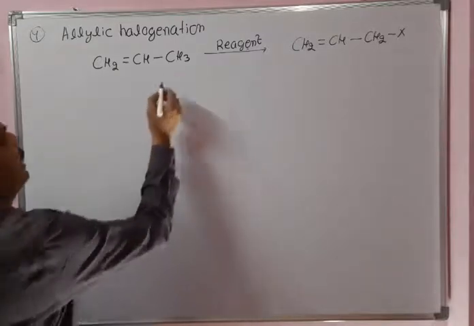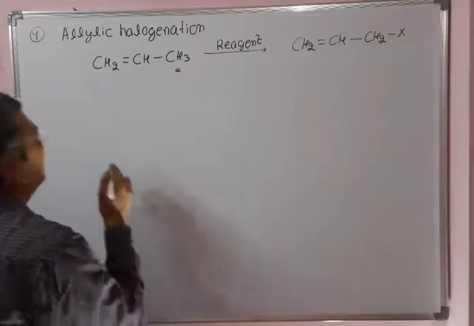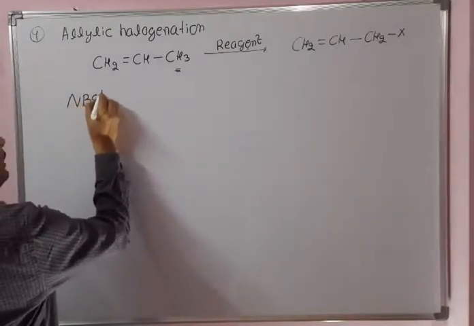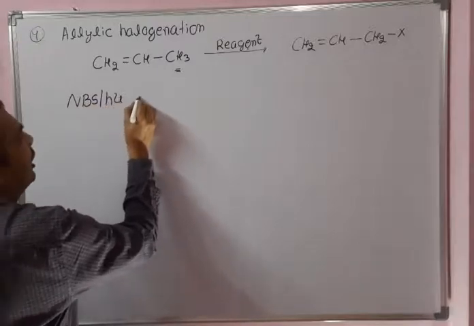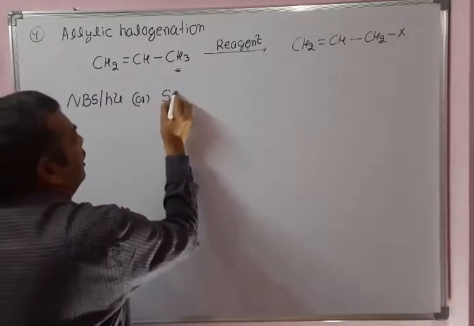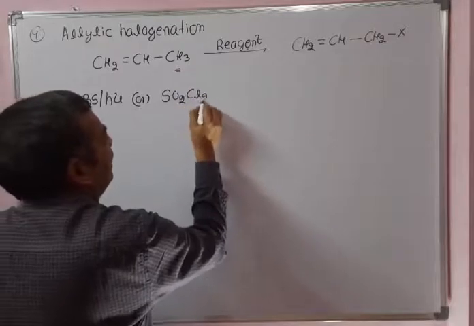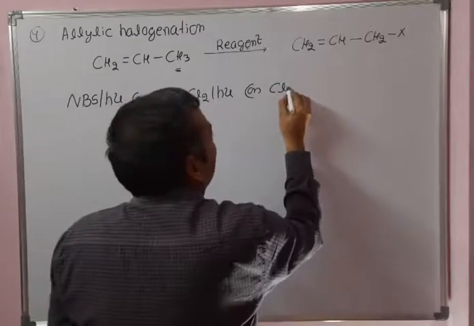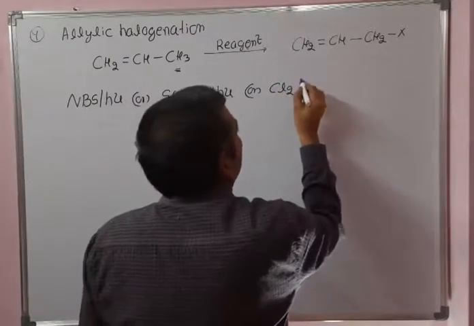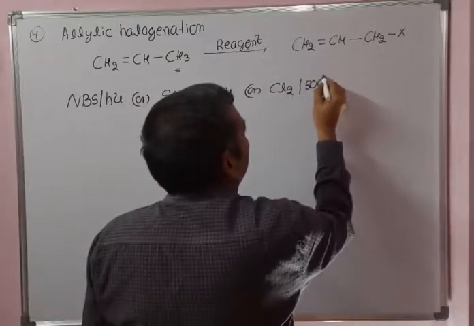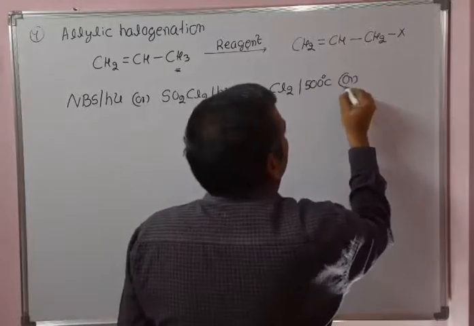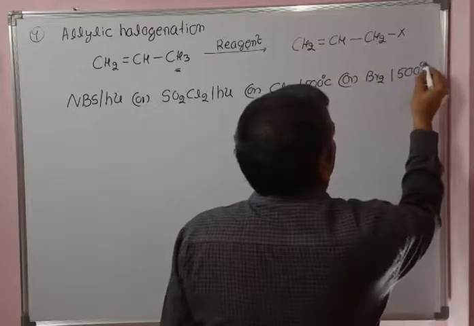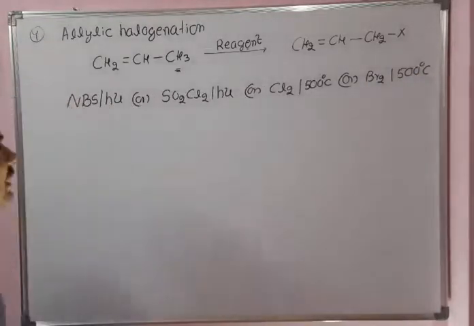But for allylic halogenation, the reagents are either NBS in presence of sunlight, or sulfuryl chloride in presence of sunlight, which we discussed, or chlorine at 500 degrees centigrade, or bromine at 500 degrees centigrade. Then allylic halogenation will take place.